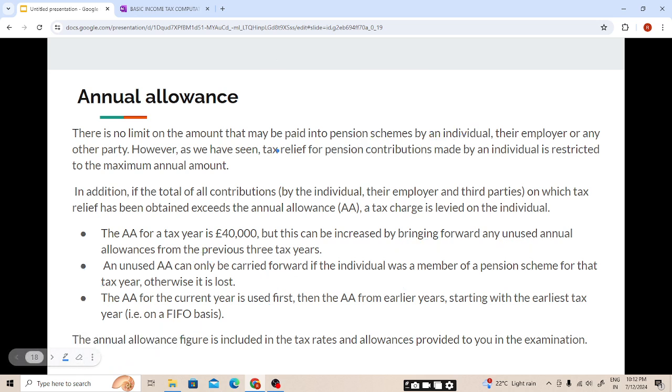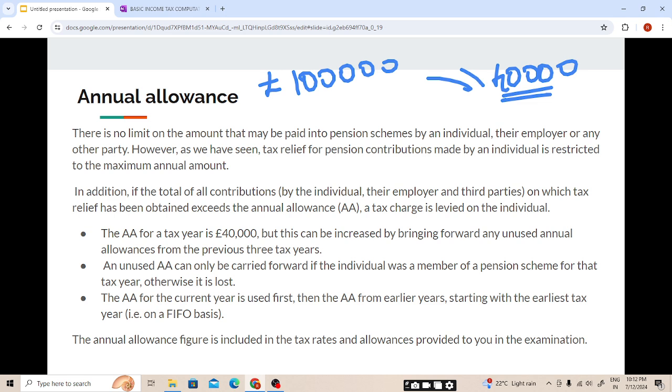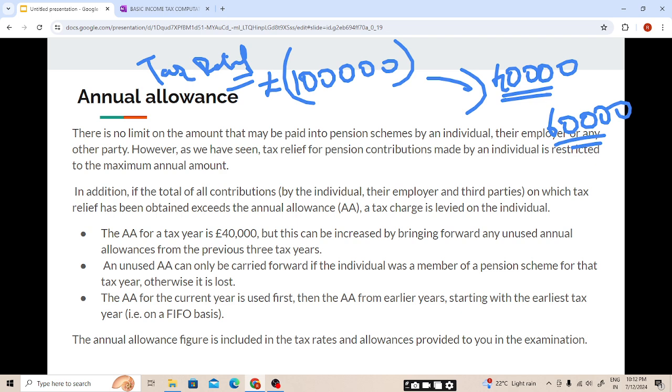So students, let's take an example that the tax relief is available on 100,000, but the annual allowance we can contribute is only 40,000. So the excess is 60,000. I hope this is clear. This is the maximum tax relief amount.